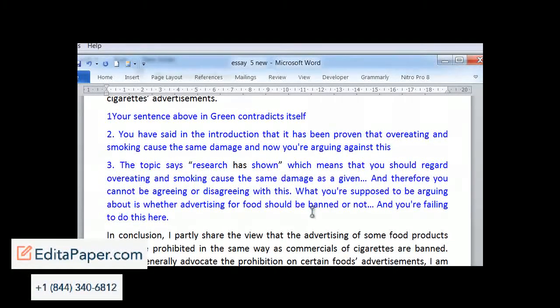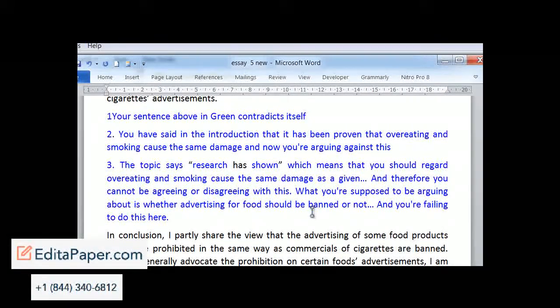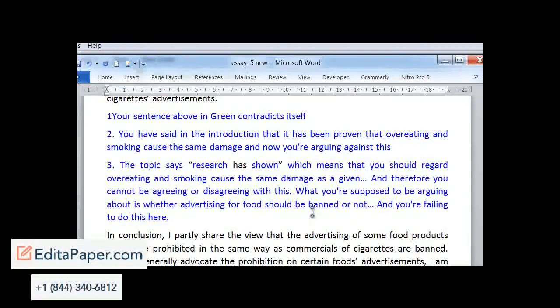If you wanted to have a concession, then you could do it. You could write about some food that you agree that a lot of foods shouldn't be allowed to be advertised, especially fast foods, because there's very little positive value from consuming it. But then go on, and your concession could be that some types of foods have positive benefits, and those should be allowed to be eaten. Okay, so that's a big problem for the writer.